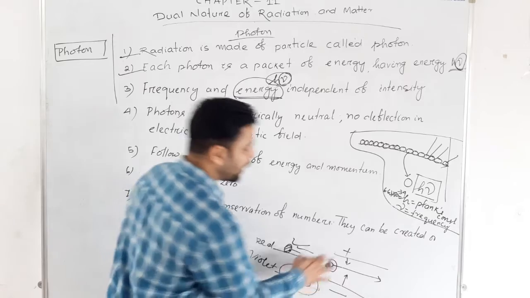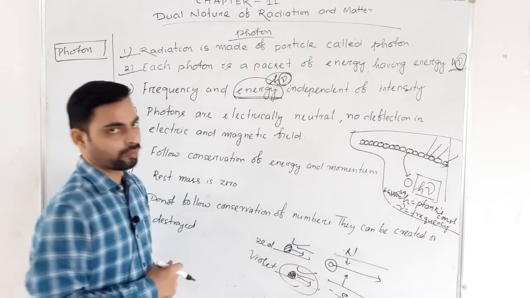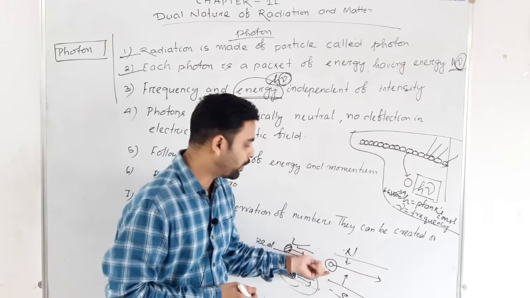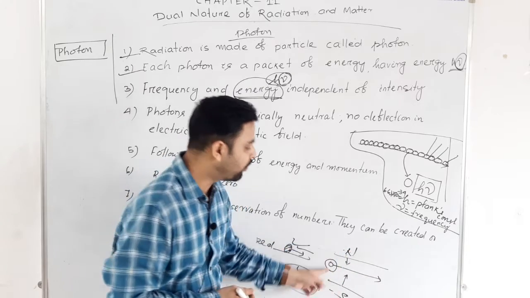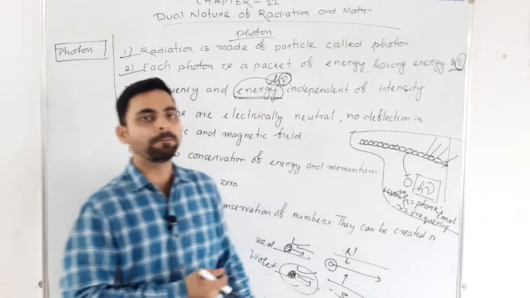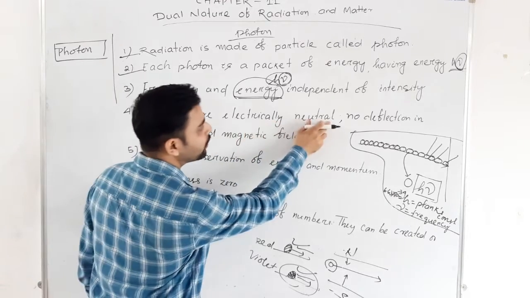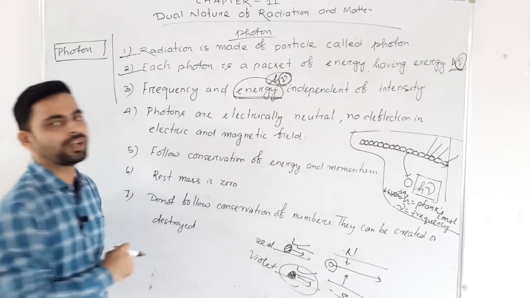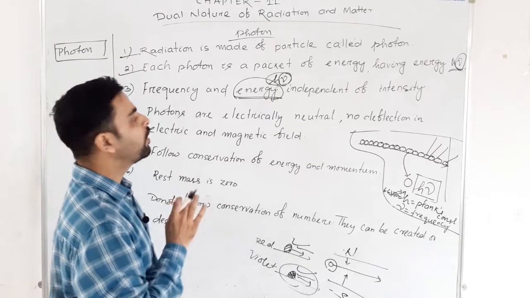Similarly, I can say if I place it in a magnetic field also, as it is a neutral particle, a neutral particle will not be affected by a magnetic field also. It will move undeviated in a magnetic field also. So I can say photons are electrically neutral, so in the presence of electric or magnetic field, there will be no deflection.